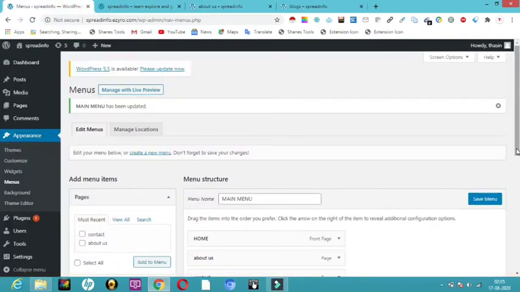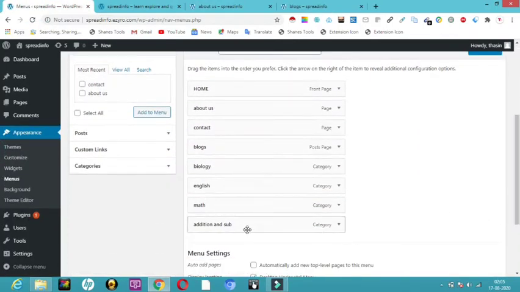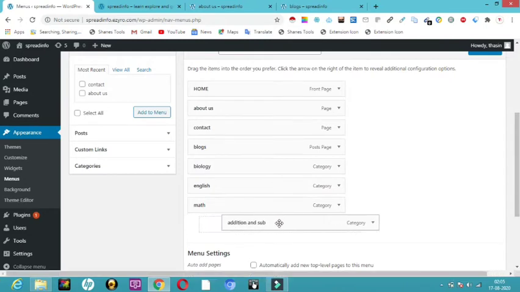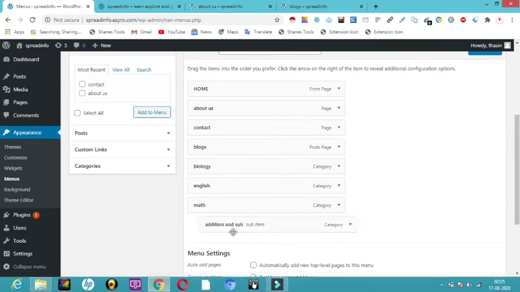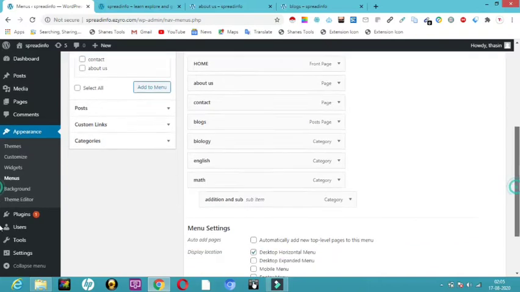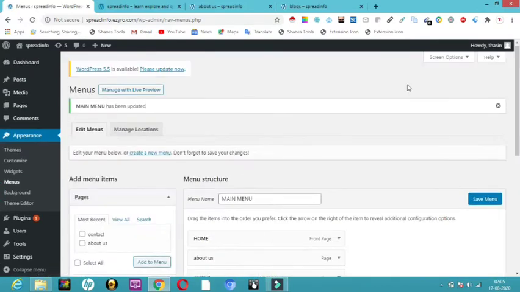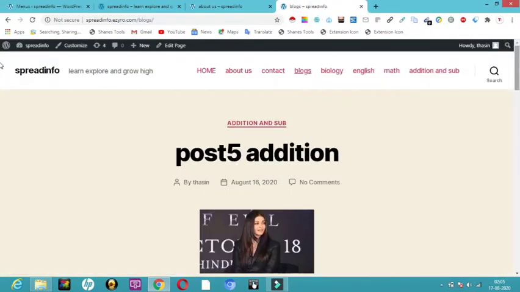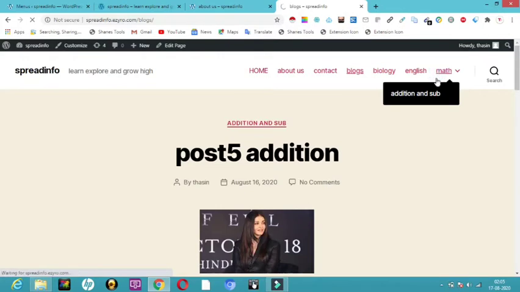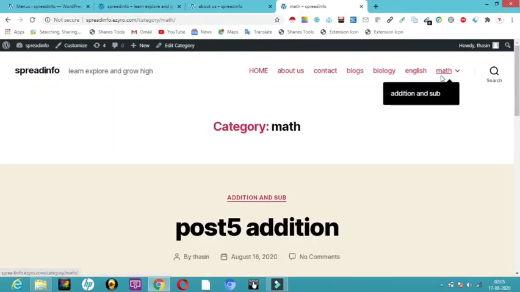So what I have to do is just go back to that same place where we made the editing process. Now here all you have to do is just drag this and make it a little bit to the right extreme. Here you can see if you just push this to the right extreme, it has become a sub item. Now all I have to do is come down and click on save menu. Now I will get into the blog's page and refresh this. So now you can see biology, English. Under math, I have got a subcategory called addition and subtraction.